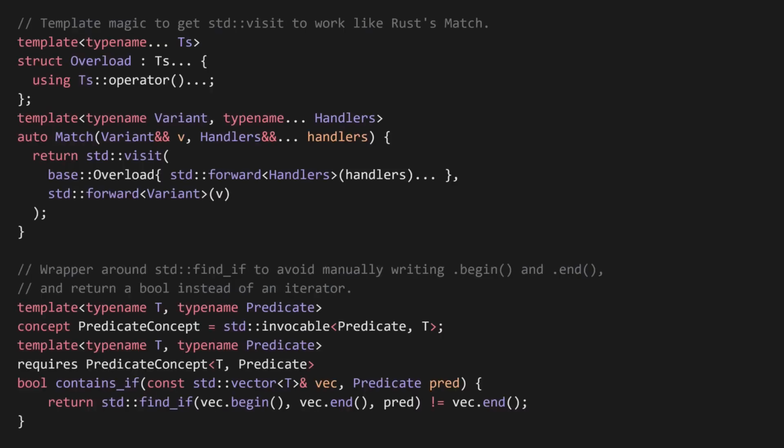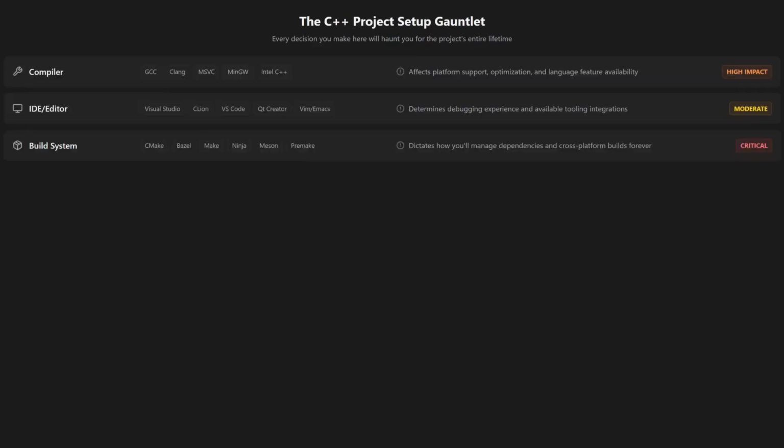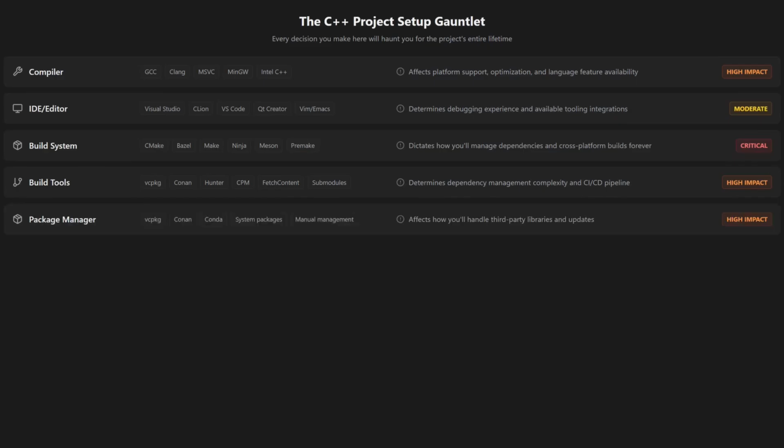Overall, there are a lot of issues with the standard library. But one of the key takeaways is that it's so low level that in order to be productive, you inevitably end up writing your own wrappers and helpers around it to make it useful. But writing good generic wrappers and helpers requires the use of potentially complicated templates, which can have daunting errors if you do something wrong. It's not realistic for beginners to know how to do this. The other option is to use third-party libraries, but as we covered earlier, that can be tricky too. No matter what you choose, if you're a beginner, you're going to have a hard time. And it all just adds to the fatigue of starting a new project. You have to pick which compiler to use, which IDE, which build system tools, which package manager, which style guide.